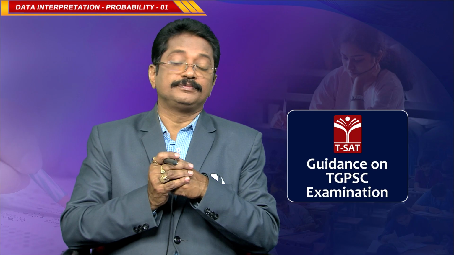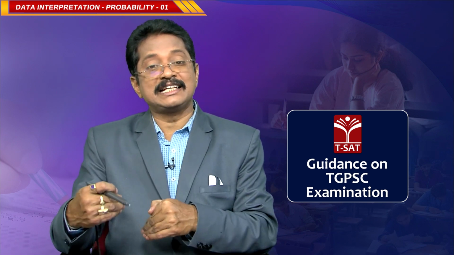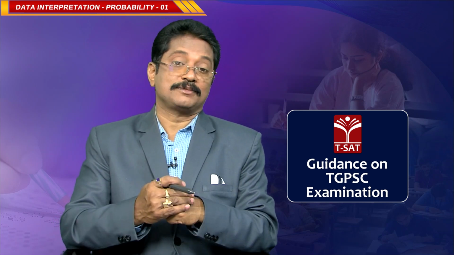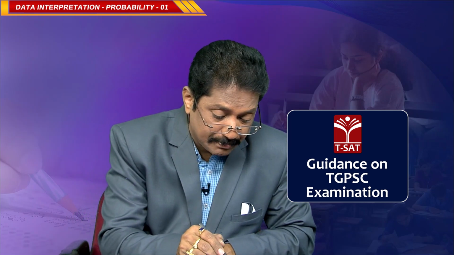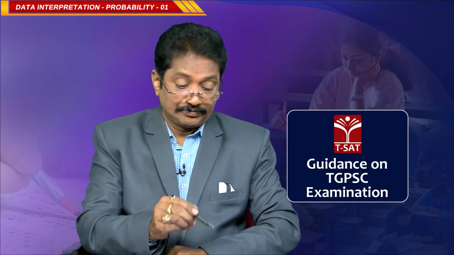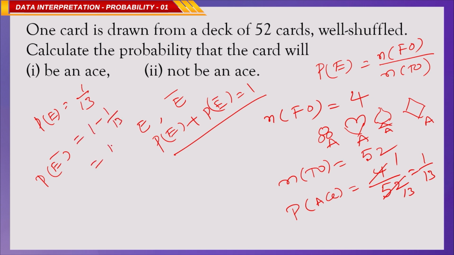Not to be an ace: getting a card which is an ace is an event, then the complementary of this event will be not to be an ace. If the event is represented by E, its complementary is represented by E bar, then P of E plus P of E bar is 1. This is a very important relation. So, when P of E is 1 by 13, then P of E bar is 1 minus 1 by 13. Of course, it is 12 by 13.